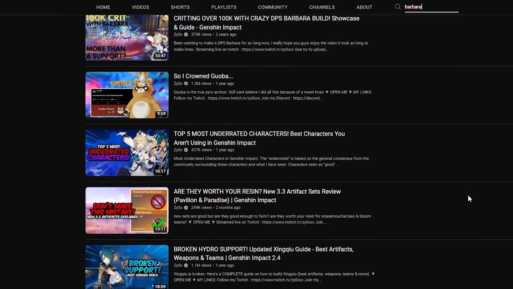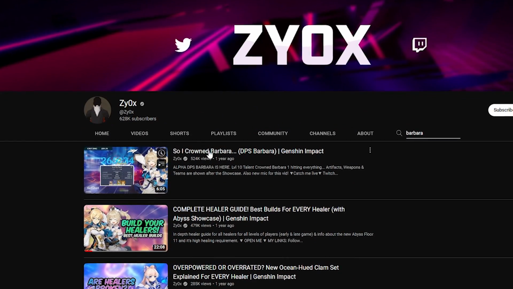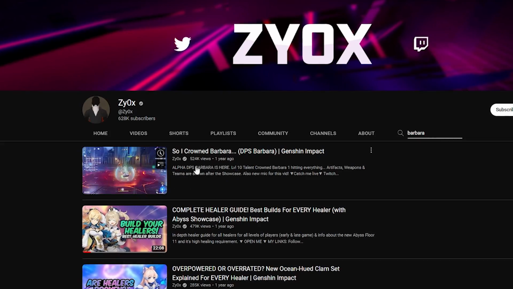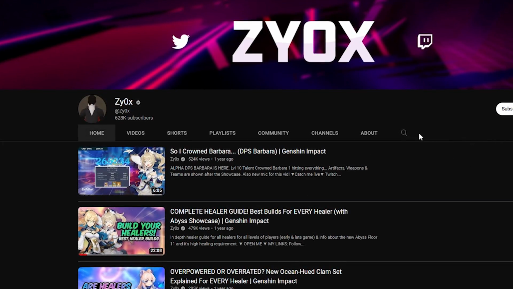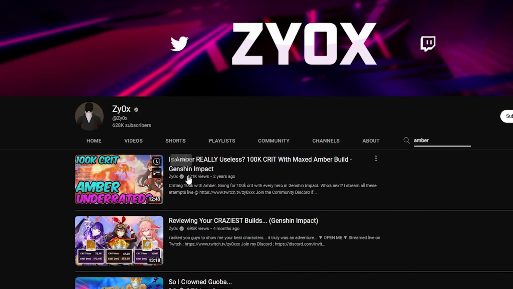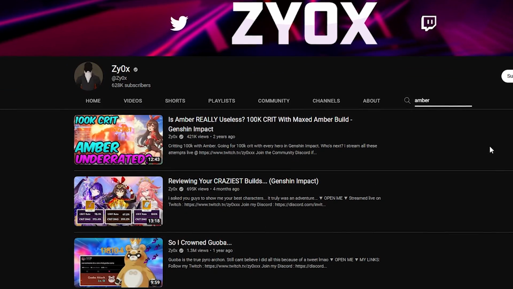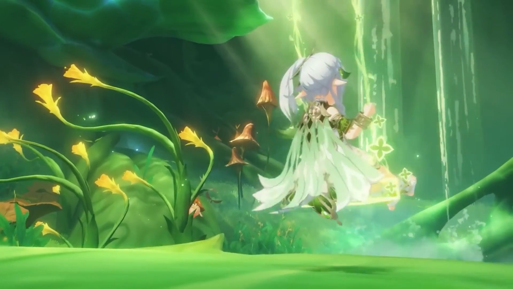One metric I had intended to use but didn't because of practicality were Ziox guides, but since Ziox hasn't made a guide for every single character, it became a little impractical to use, so I just scrapped that idea. But it really would have been nice to have that because it's like meta viability, but it's also just people being interested in building the character and optimizing them, so it would have been a lot better than the Abyss in my opinion.